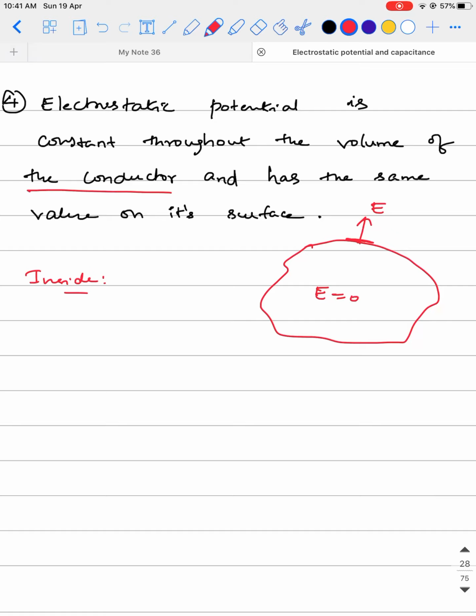We have discussed this point that E is equal to minus delta V divided by delta R. So we know that electric field is the negative of the potential gradient. When you take the average values, you can write it as minus delta V by delta R. If I take the instantaneous value, we can write the same thing as minus dV by dr. But this E is the electric field inside the conductor.